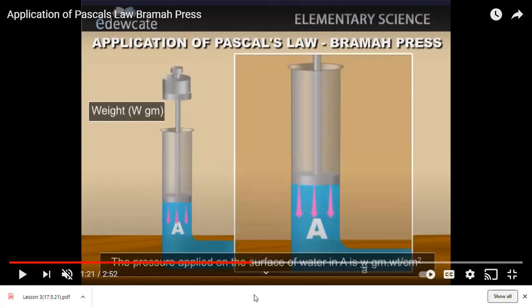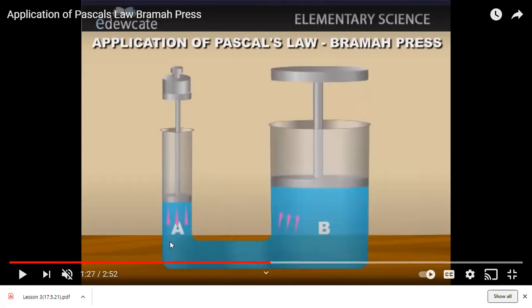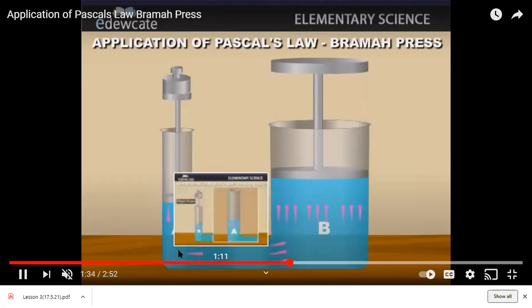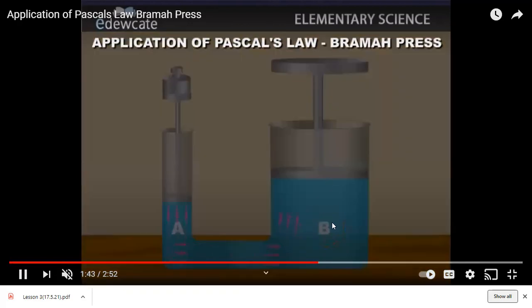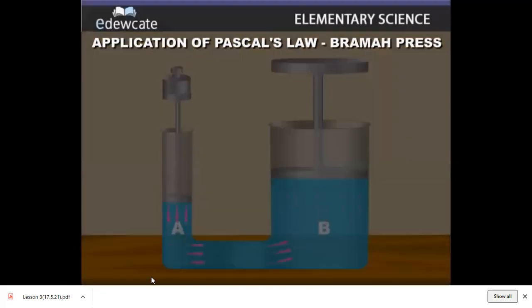So children, now what is happening here? If we press the liquid downward, I have put a certain weight at the top of A. So I'm putting pressure at point A such that at point B, the equal pressure is transmitted and this piston rises in an upward direction. So this was the basic concept of Pascal's law.